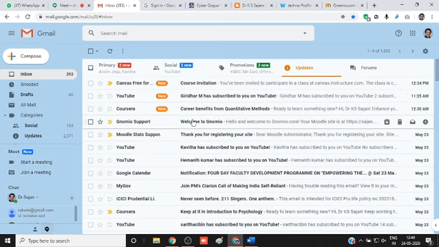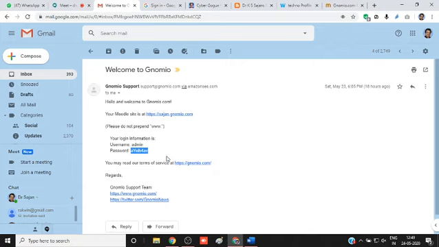Here this is the mail from Genomia support. Click on Genomia support, and here is the link I created yesterday. Sergeant.genomia, here the admin and the password. This is the captcha password. Just copy and go to this particular site, sergeant.genomia.com. Then we can close this window.